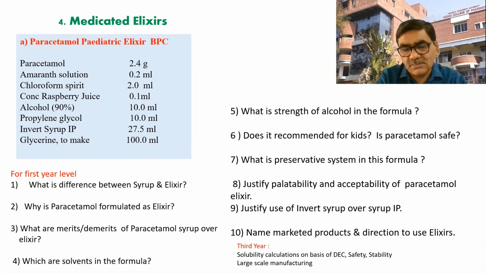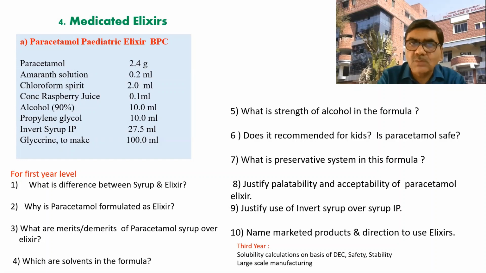They almost contain similar things. They contain some syrup. Whether they contain alcohol, both syrup and elixir? So one can say these elixirs are hydroalcoholic systems. Then what is the percentage of alcohol? If the drug is insoluble, then what to do? Whether to go for alcohol or go for other co-solvents, and which? Suppose I am using just co-solvents, propylene glycol and glycerin. Can I say it is elixir? Or when I use alcohol, then I can say elixir. So that is the difference between syrup and elixir.